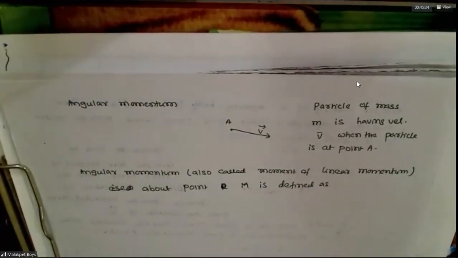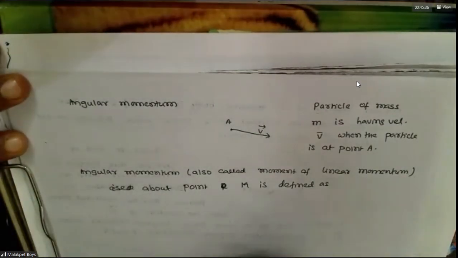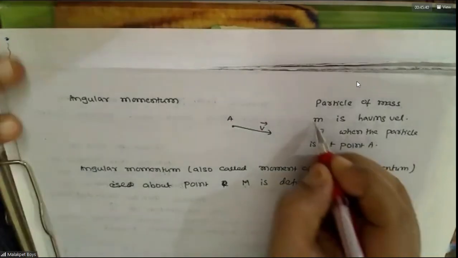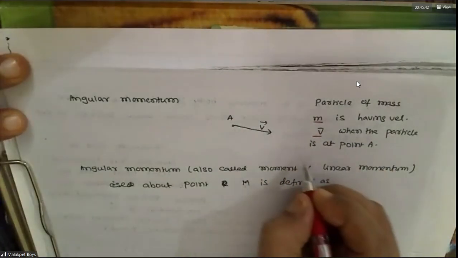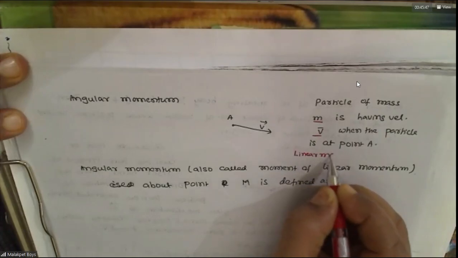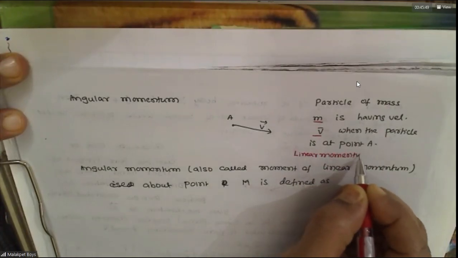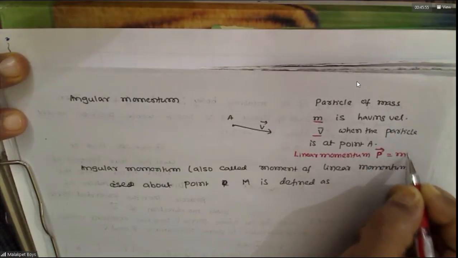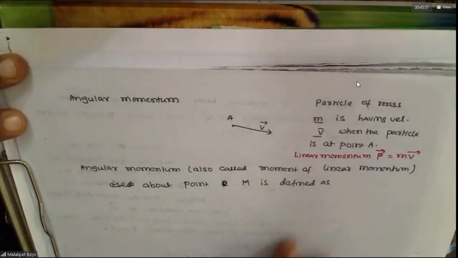See, what is the linear momentum of the particle? Can you tell? Mass m, velocity. So what is the linear momentum? Remember what is linear momentum? Mass into velocity. Linear momentum P, we take as the symbol. It is nothing but mass times the velocity vector.